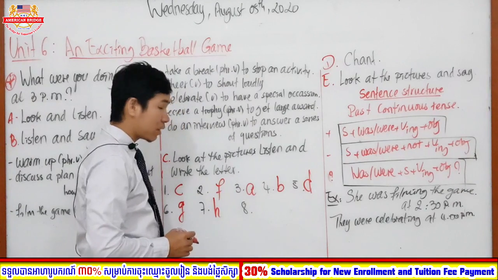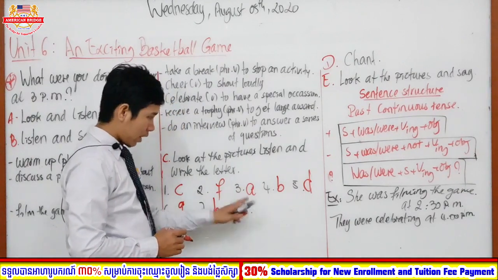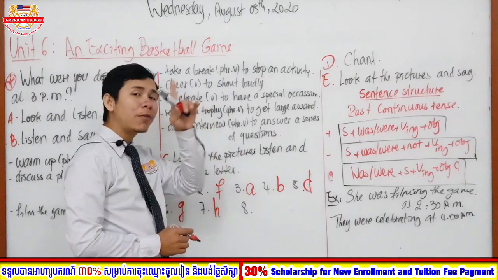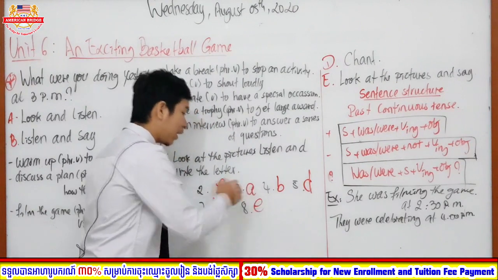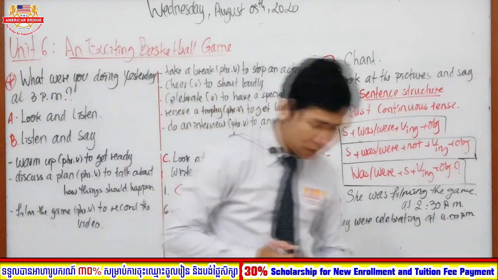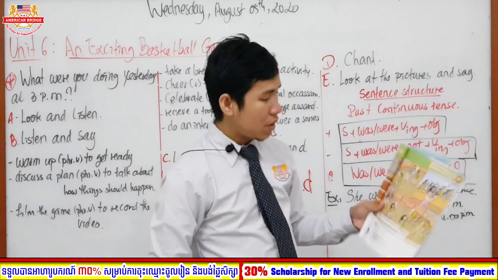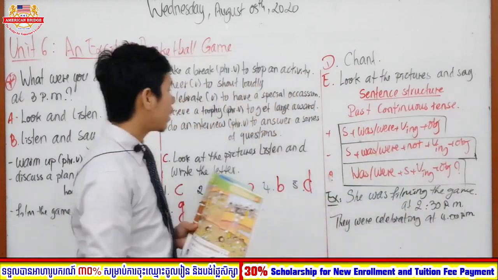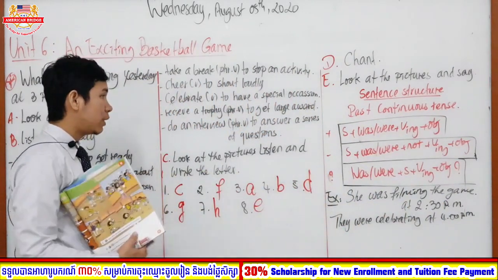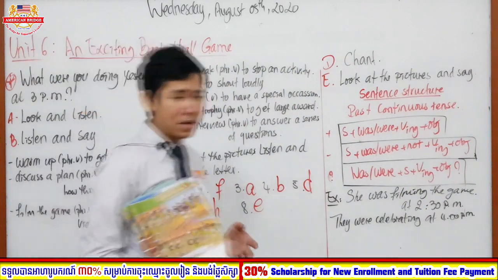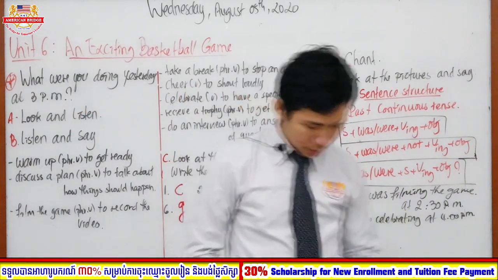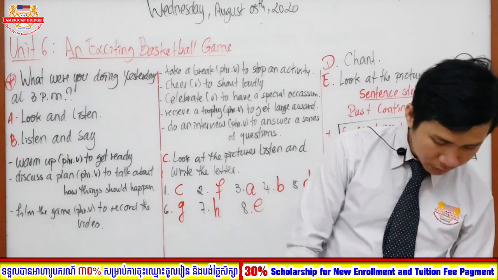And how about which letter is missing in here? So A, B, C, D. We have one more, letter E. So the last one is letter E. Right, so every answer here, we can get according to our listening. If we don't listen, we could not get every answer. Right, so after that, we are going to move on to section D, everyone.